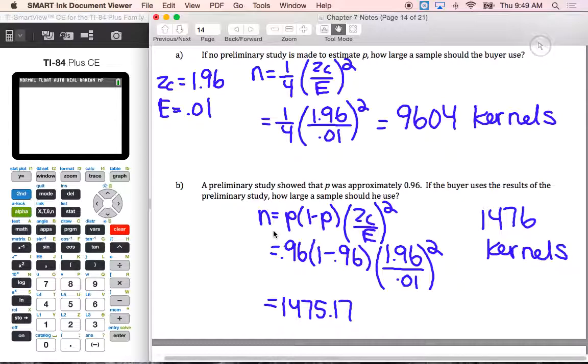So if we actually have that preliminary estimate, we can have a smaller number in our sample. Without having that preliminary estimate, we have to have a bigger amount for us to get what we want. We can have a smaller amount here if we know what the preliminary estimate was for our original study or a different study that was similar to it. So again, going through these, the n should have numbers bigger than 1. If you're solving for probabilities, you should have numbers smaller than 1. So make sure you're paying attention to those as you go through it. Again, WebAssign will tell you what they want you to round to also.